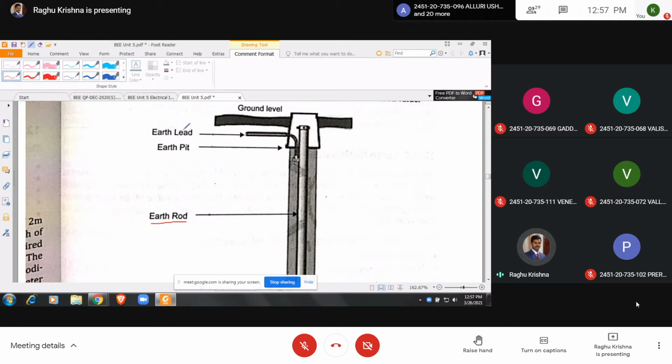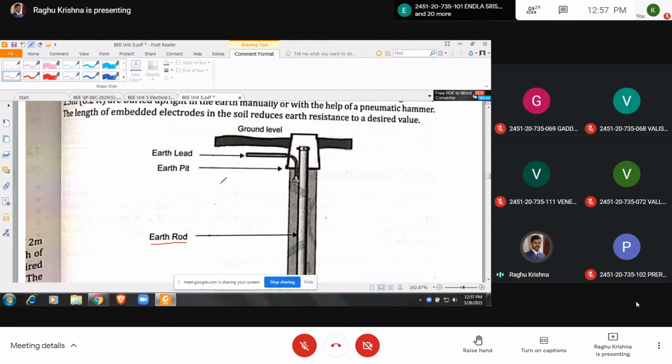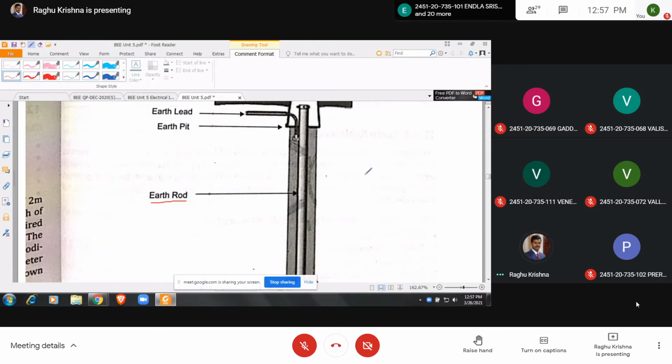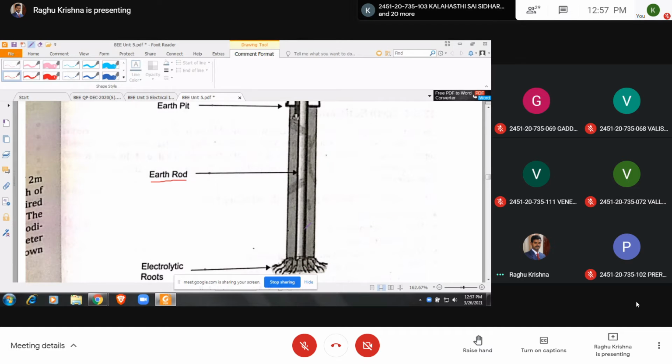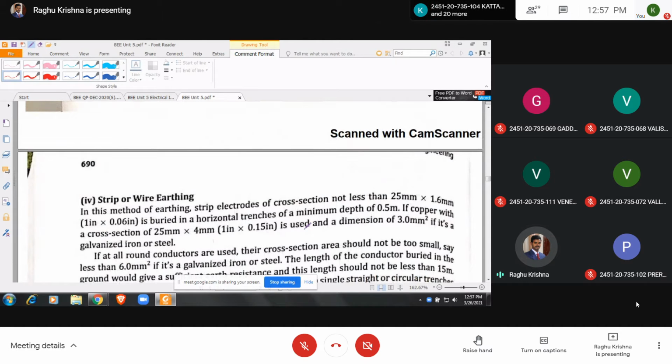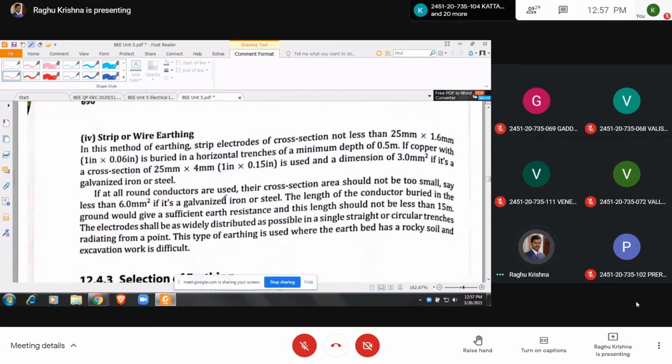So you can see earth lid, earth pit. This is the ground level, and here electrolytic roots. So similarly, you can see here strip or wire earthing. So this I am going to put in the Google Drive. You can access this one.